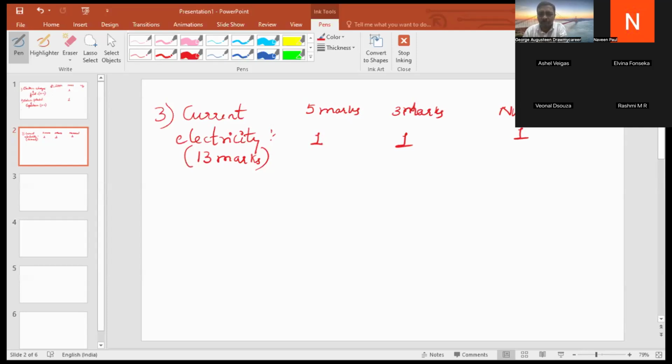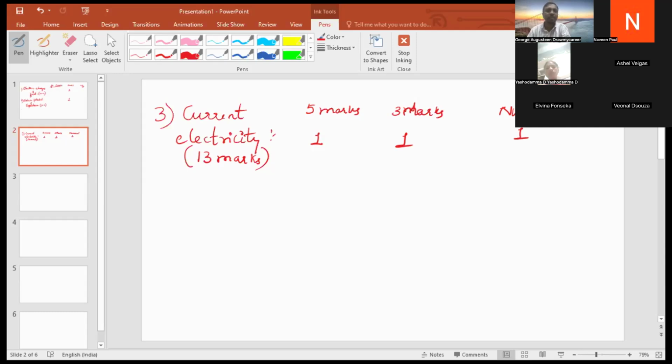Okay, there are a couple of chapters now. See, first 2 chapters, current electricity, and one more chapter is there. If you study these 3 chapters, I will assure you that you will score more than 20 marks, including MCQ as well as fill in the blanks. Okay, so this is about the status of current electricity, and this chapter is very, very important for your competitive examination also. I will stress this because I hope all are writing competitive examinations also. From the board point of view as well as the competitive point of view, this particular chapter is very, very important.